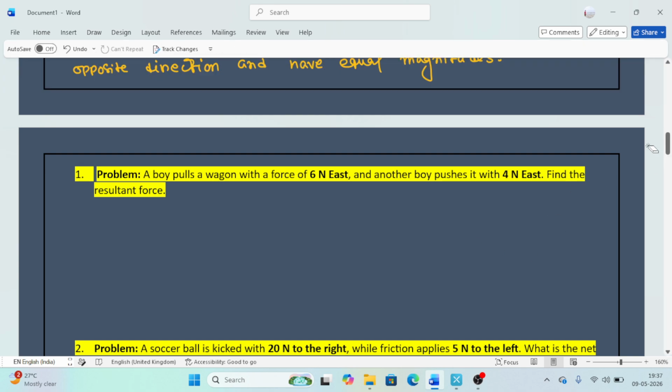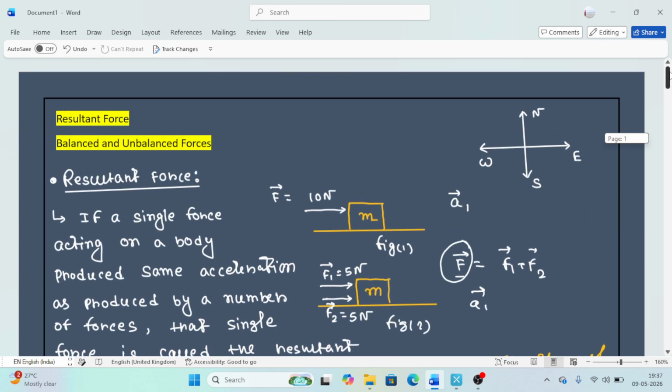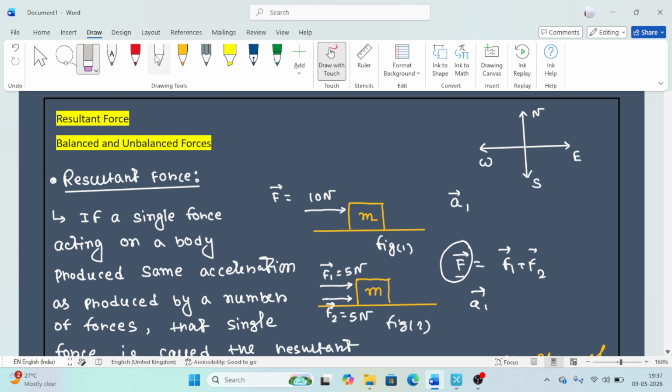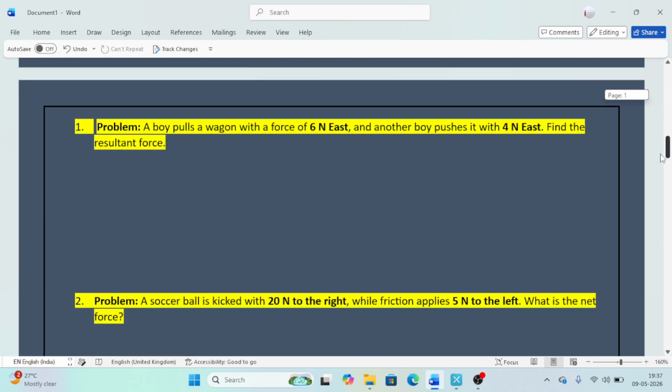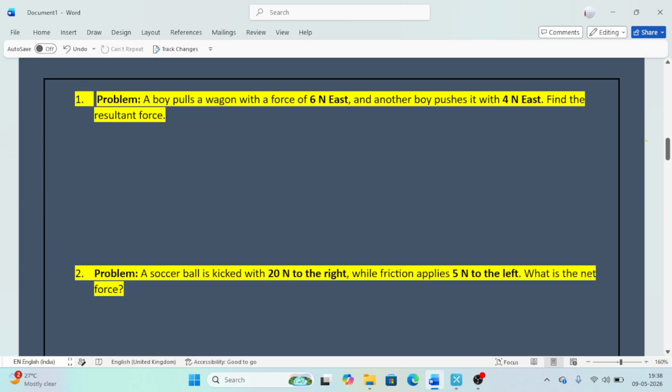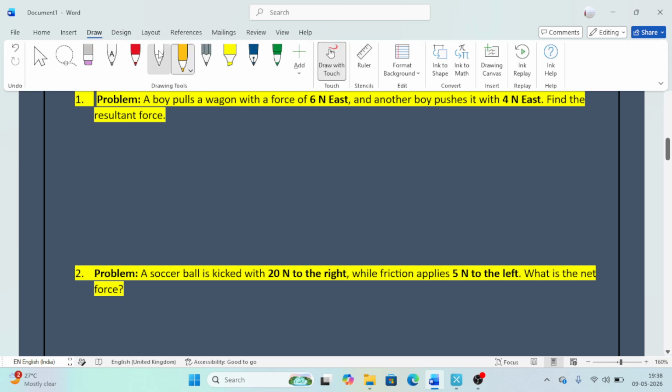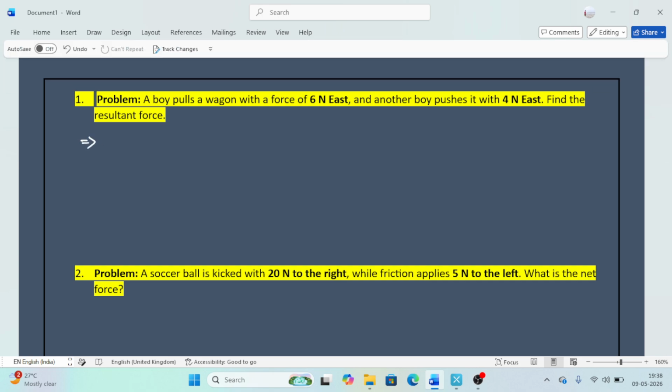So this is the three concepts we understood: resultant force, balanced and unbalanced force. To understand clearly, I will solve some numericals. From those numericals we will understand what they actually mean. The concept will be clearer after solving these numericals. Okay, so what is the question?